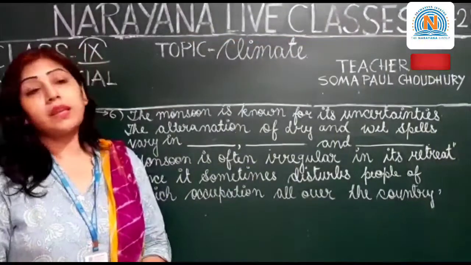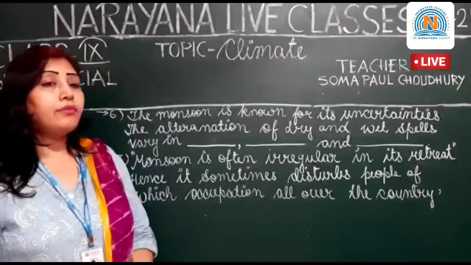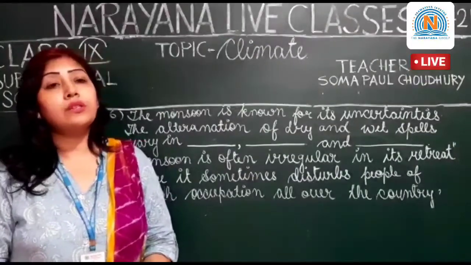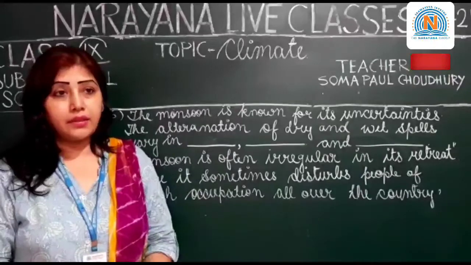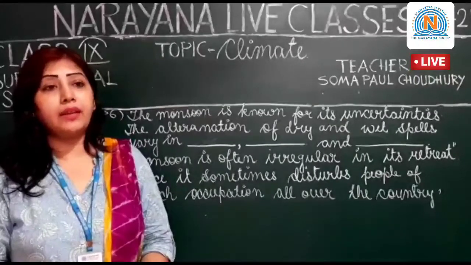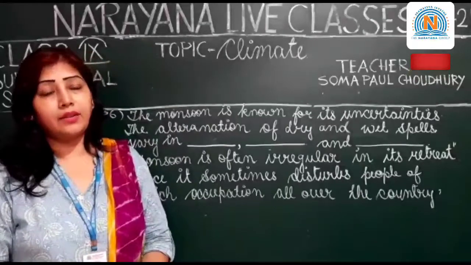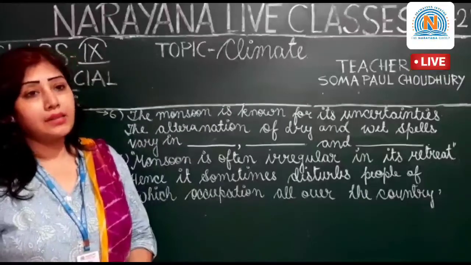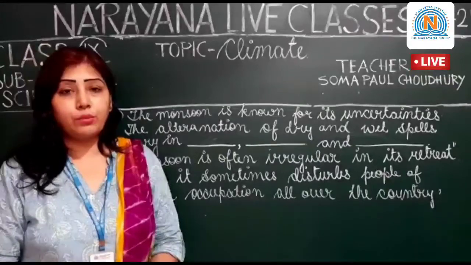On to question number 6, which is fill in the blanks. The monsoon is known for its uncertainty. The alternation of dry and wet spells varies in blank, blank and blank. So the answer is intensity, frequency and distribution.